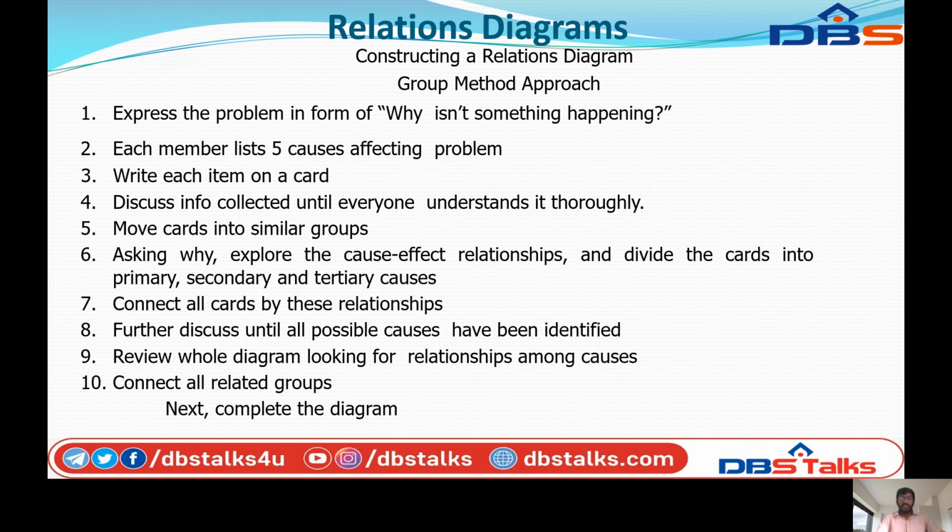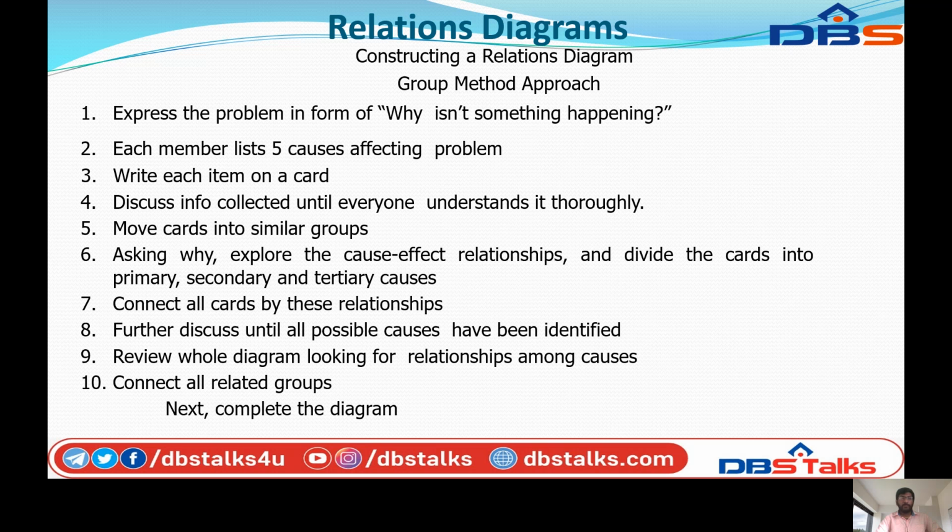So we can rearrange the diagram to connect all related groups, so it will connect to the problem that is coming. This is rectifying the problem. When rectifying the problem, we see which department is causing it, and when we collect the related groups, they form the problem issue. Next, complete the diagram.